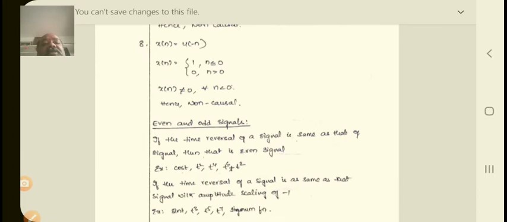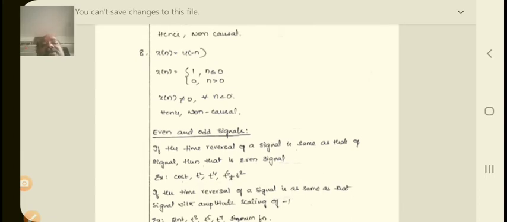Similarly, x of n is equal to u of minus n. So here x of n is equal to 1 for n less than or equal to 0, and 0 for n greater than 0. So therefore x of n is not equal to 0 for n less than 0, hence this is also a non-causal signal.